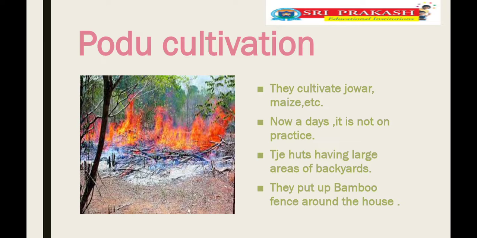They are not continuing in the same place like us, children. They are moving to the other place. Again, they cut down the trees and they start the cultivation. That is called Podu cultivation or shifting cultivation. It is practiced by the tribal people in the mountain region. Here they cultivate jowar, maize, etc. Nowadays it is not practiced, children.